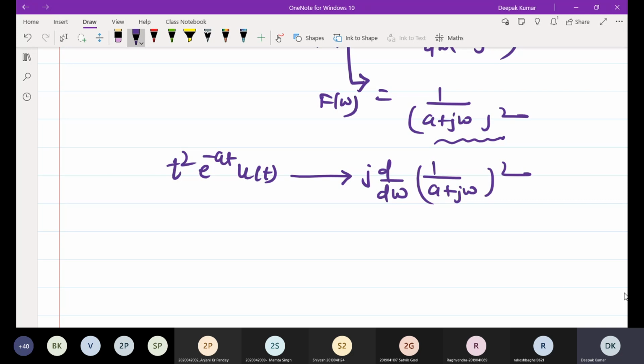So this is the example and some properties that we have discussed for Fourier transform. Till now, if you have any doubt, you can ask. We will discuss from here in the next class.